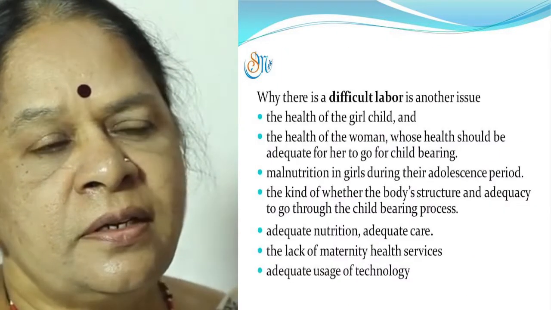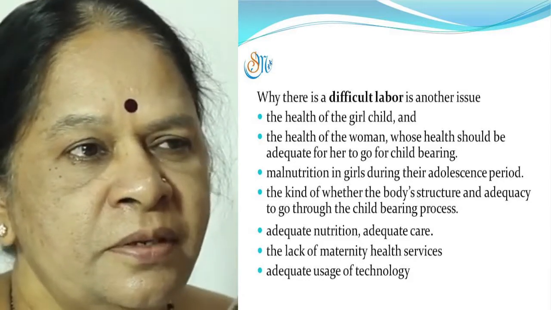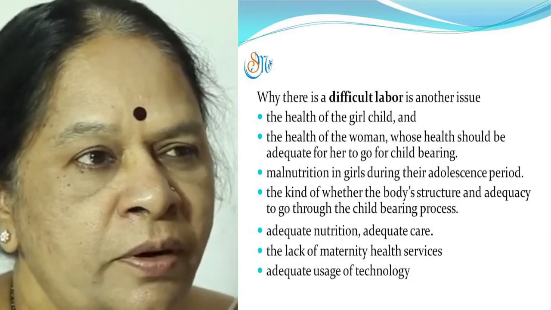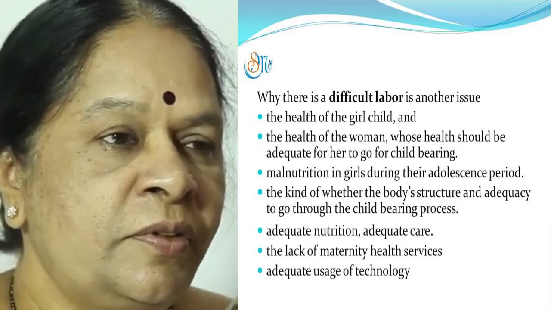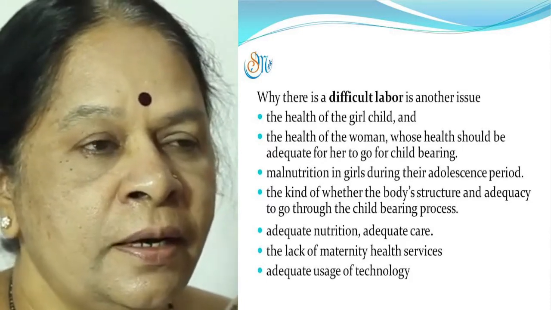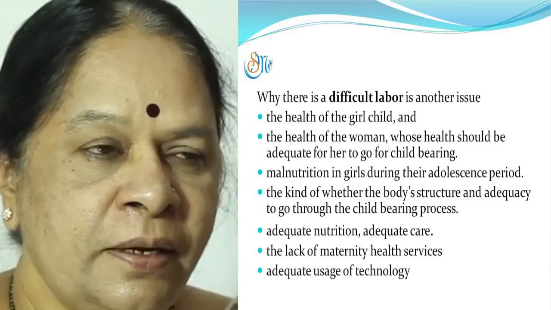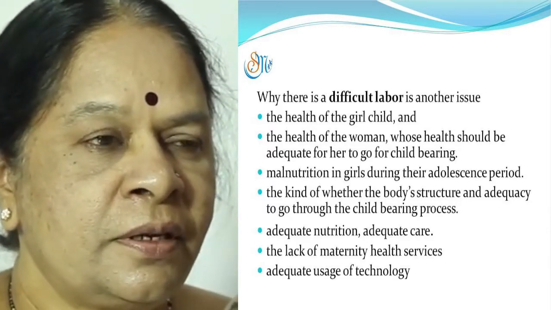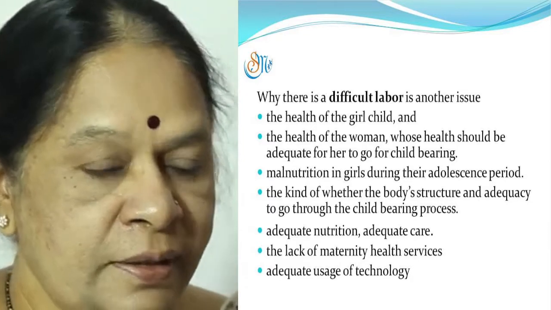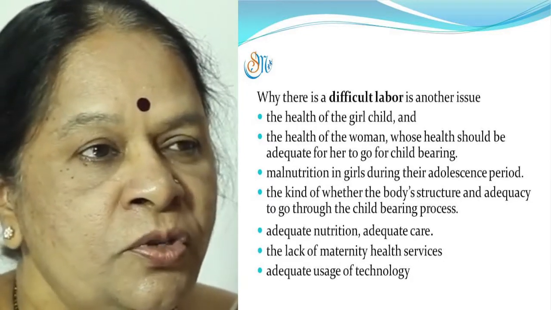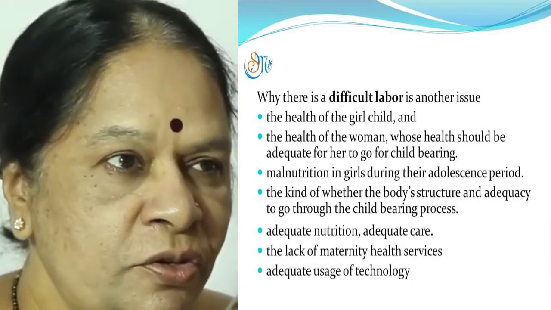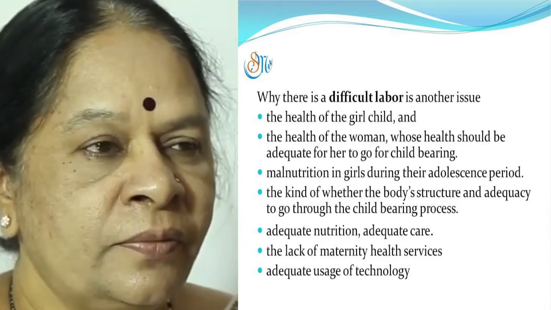And when pregnancy occurs, it is the same person, and it is so important to see whether the body is structured and adequate to go through the childbearing process. Having said that, it is very important to see that the girl child gets adequate nutrition, adequate care.